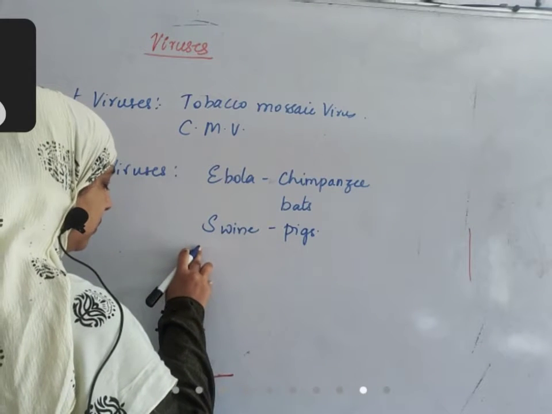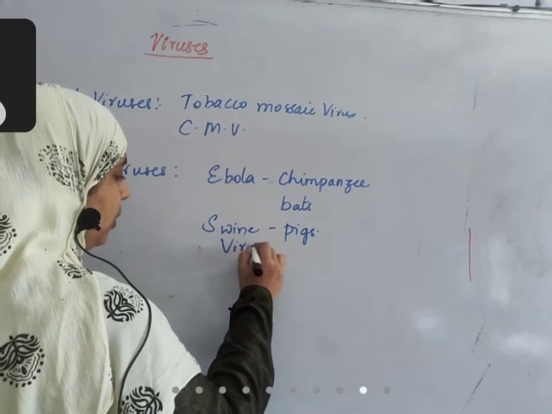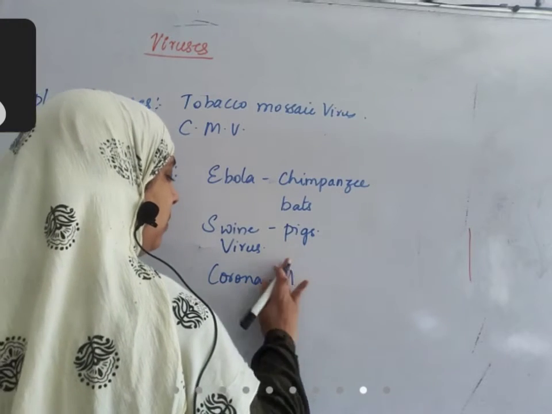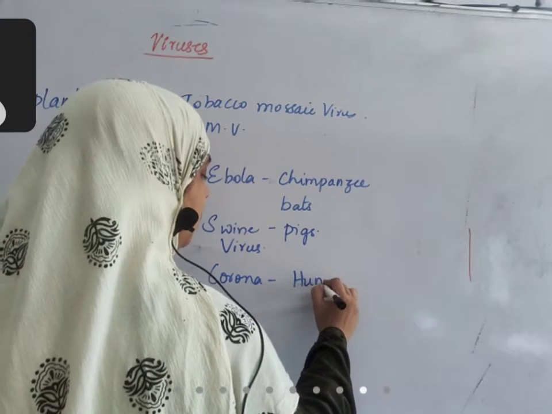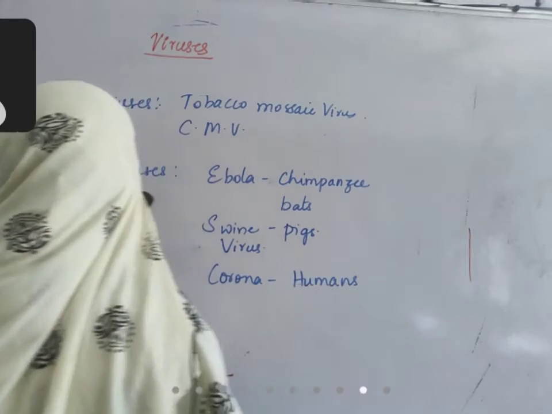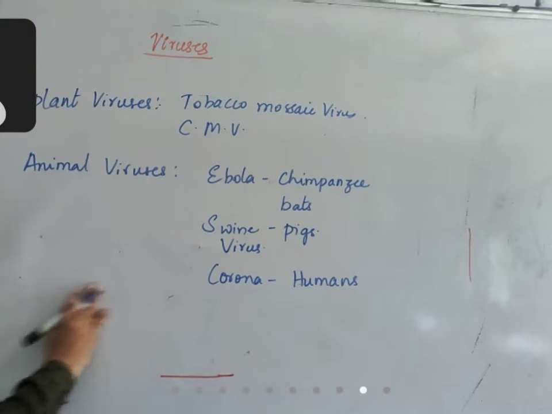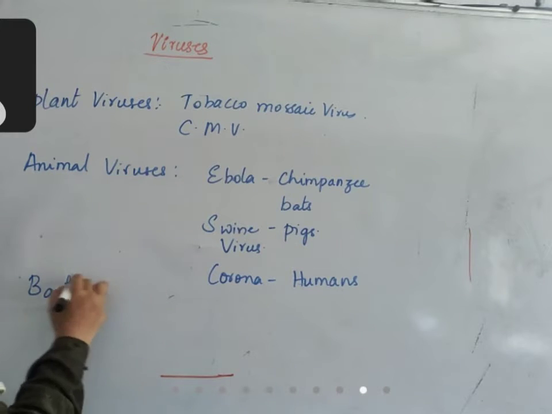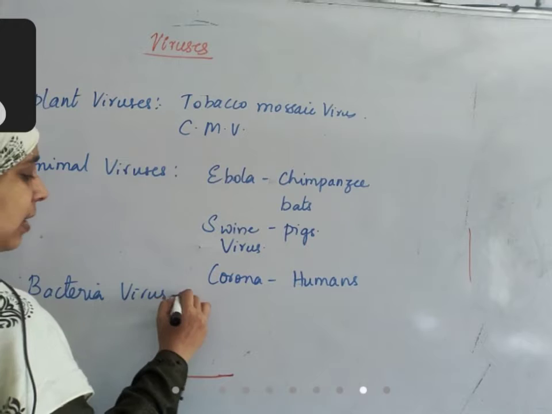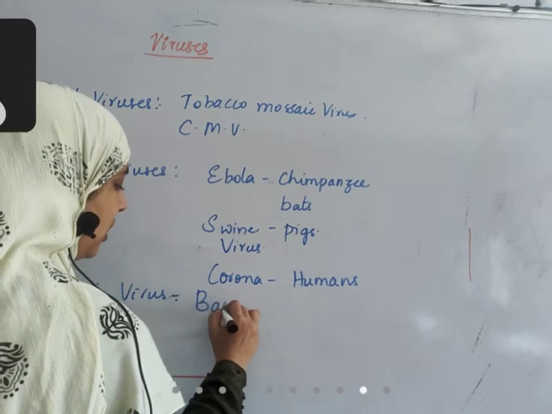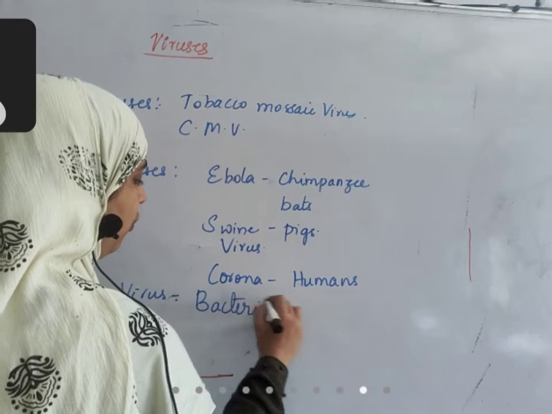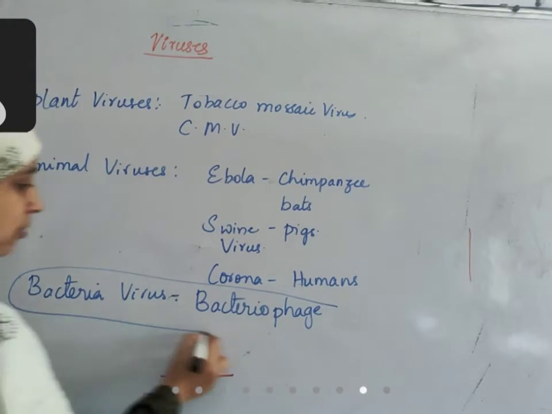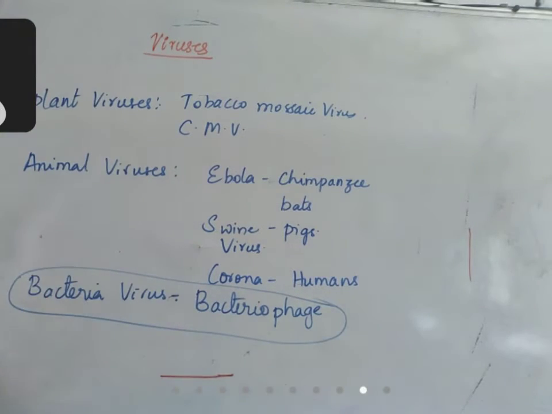And you take coronavirus, it's affecting human beings. There are so many things like that. Even bacteria are infected with viruses. A bacteria virus is called a bacteriophage. So this is the most important infection that viruses do.